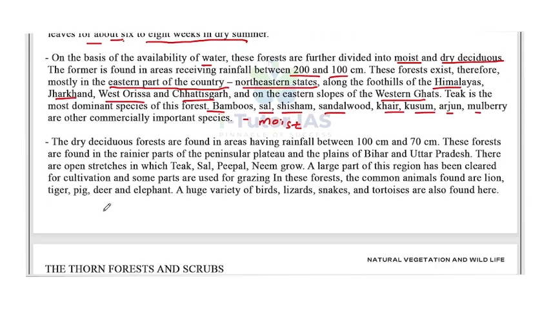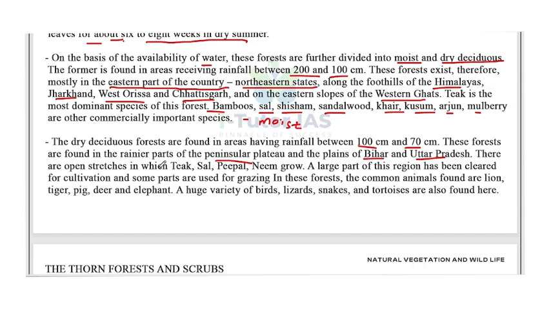The dry deciduous forests are found in the areas having rainfall between 100 centimeter and 70 centimeter. The moist deciduous are found in areas receiving rainfall between 200 centimeter and 100 centimeter, but the dry deciduous is between 100 centimeter and 70 centimeter. These forests are found in the rainier parts of the peninsular plateau and the plains of Bihar, Uttar Pradesh.